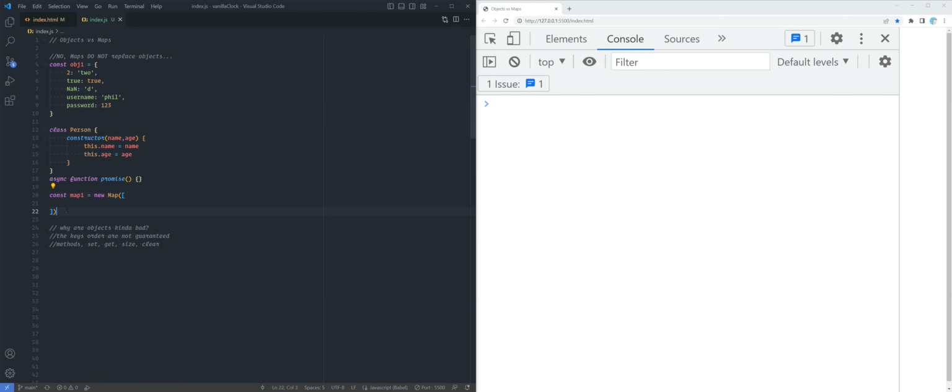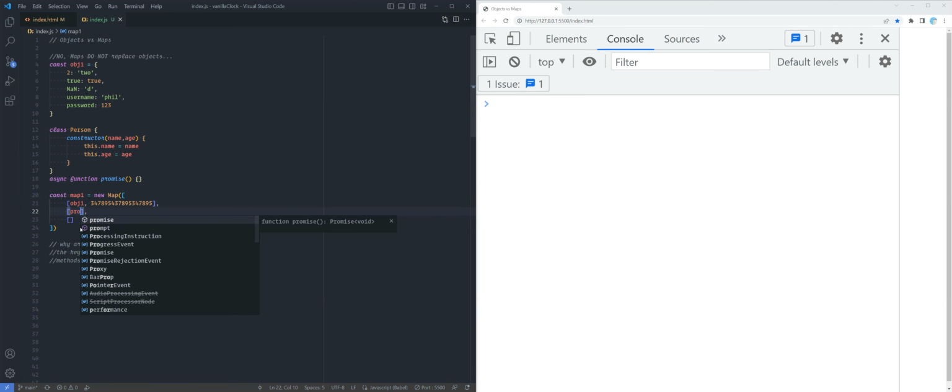How do we make a new map? Well, we have to use the keyword new, capital M Map, then we pass in an array, and inside that array are more pairs of nested arrays. Inside these nested arrays will be our key-value pairs. So here, I can even do obj1. So I'm putting this whole object as the key, and let's do some random big number. Here, I can even do this async promise function.